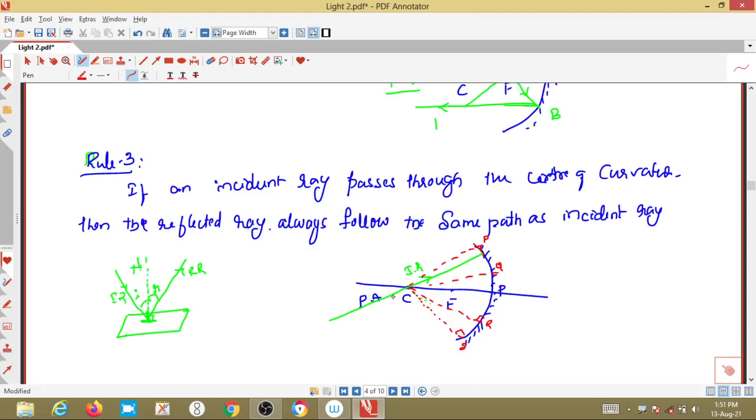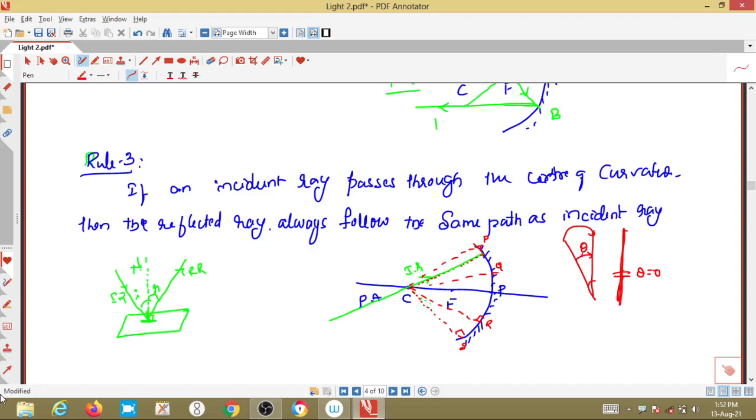Now the incident ray is on the same line, right, and the normal is also on the same line. Here the normal also exists on that line itself. So if the incident ray and the normal are on one line, there is no angle of incidence. Suppose this angle is theta, then theta is equal to 0.